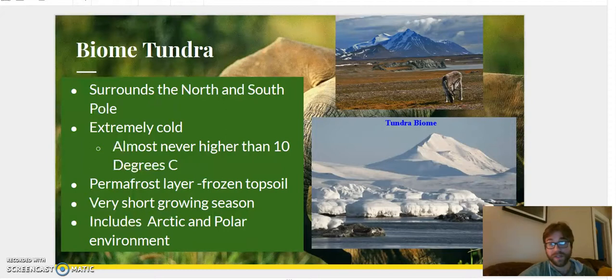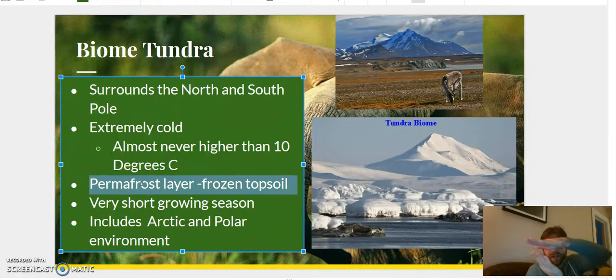It's usually no higher than 10 degrees Celsius. Another reason why the tundra is a little different from the desert is because the top layer of soil it has is permanently frozen. We call that the permafrost layer. Permafrost is when we have the top part of dirt completely frozen, and that stays like that year round.